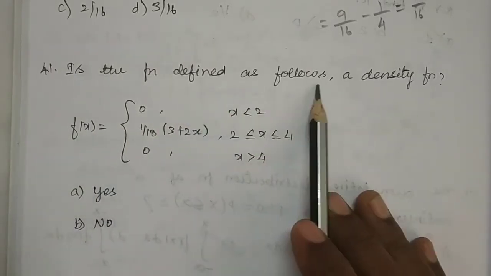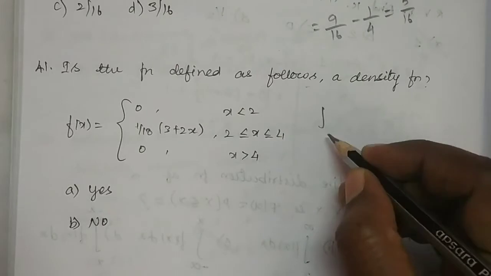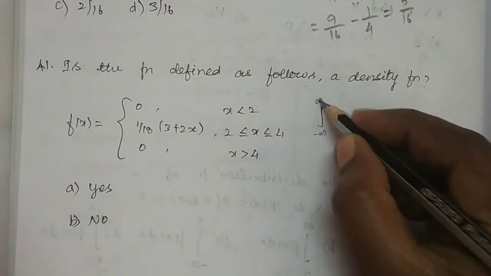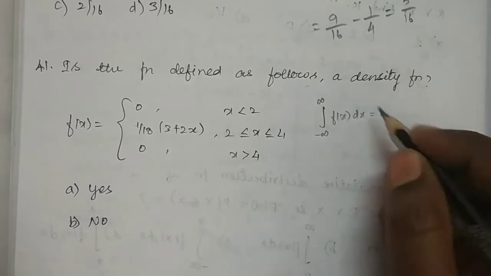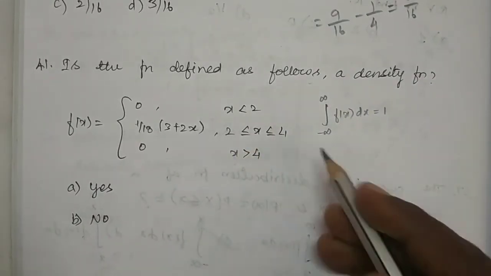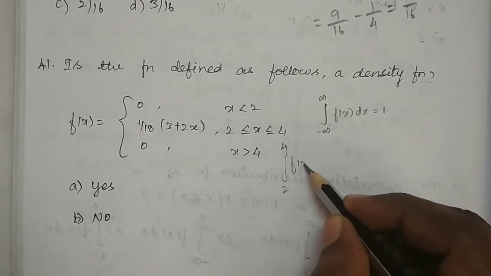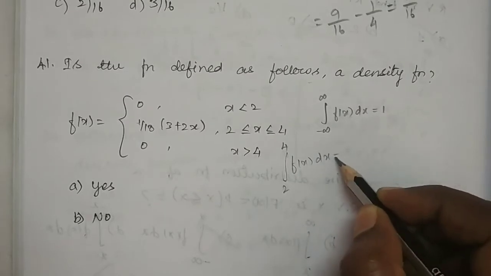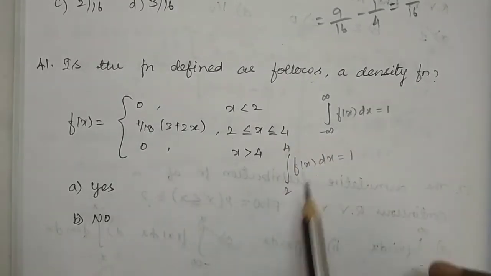Is the function defined as follows a density function? So what's the condition for the density function? The condition is integral over minus infinity to plus infinity f of x dx equal to 1. So this is the condition for a density function. Here we are having the limit as 2 to 4. So integral over 2 to 4 f of x dx equal to 1. So if this result is true, then we can say it is a density function, or otherwise it is not